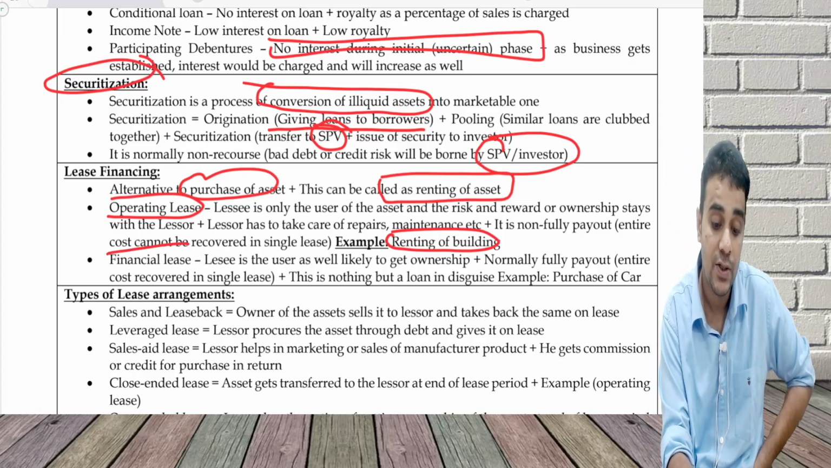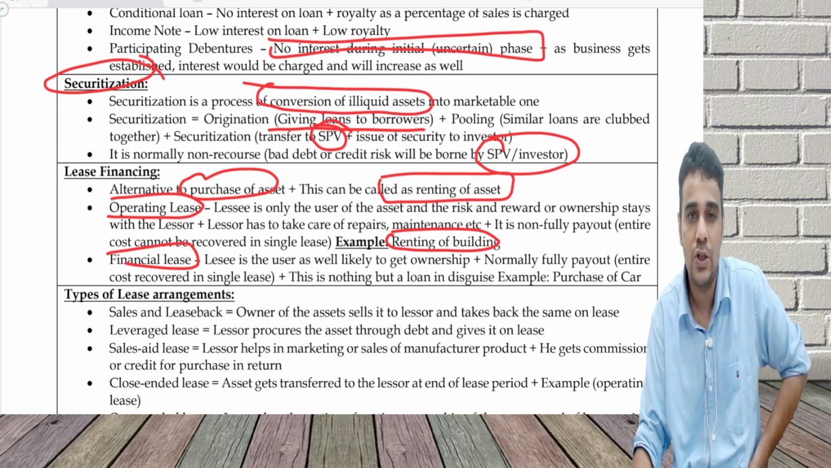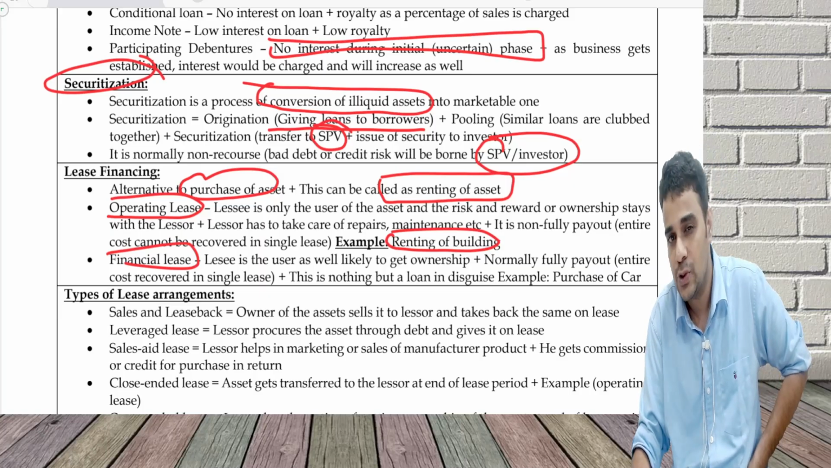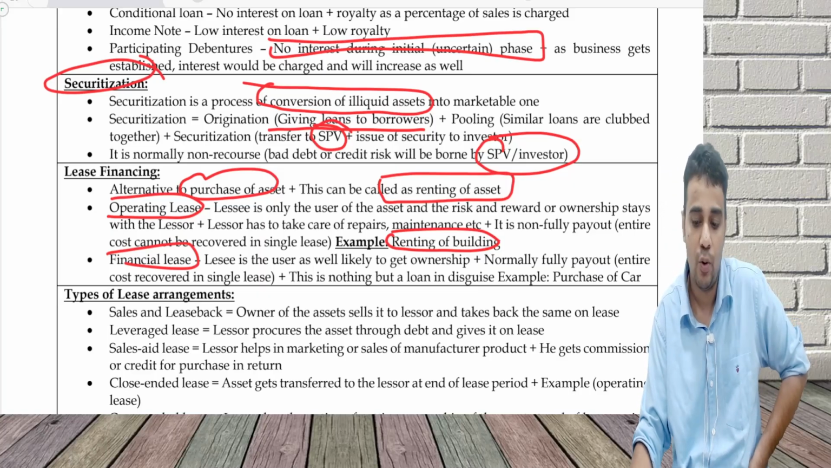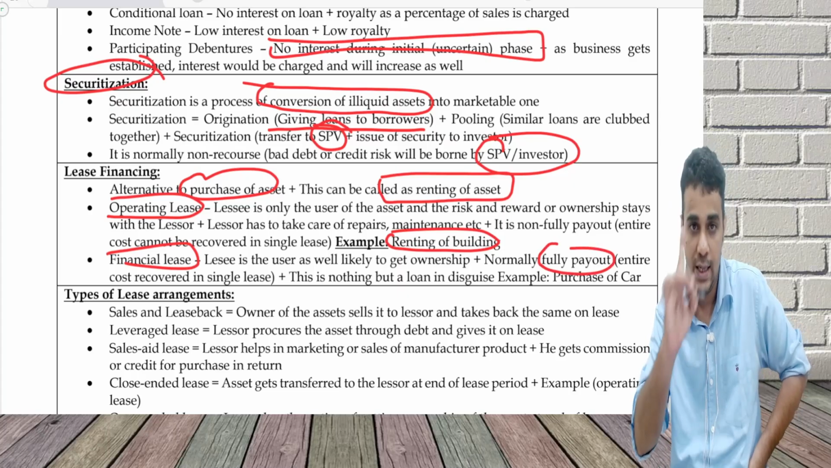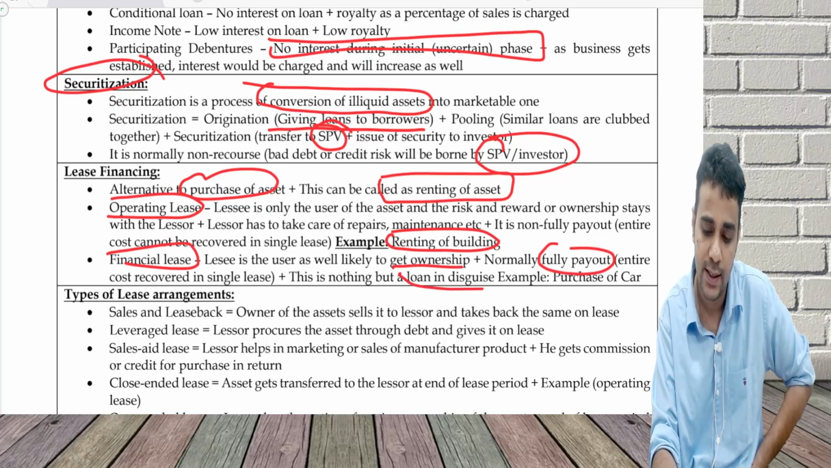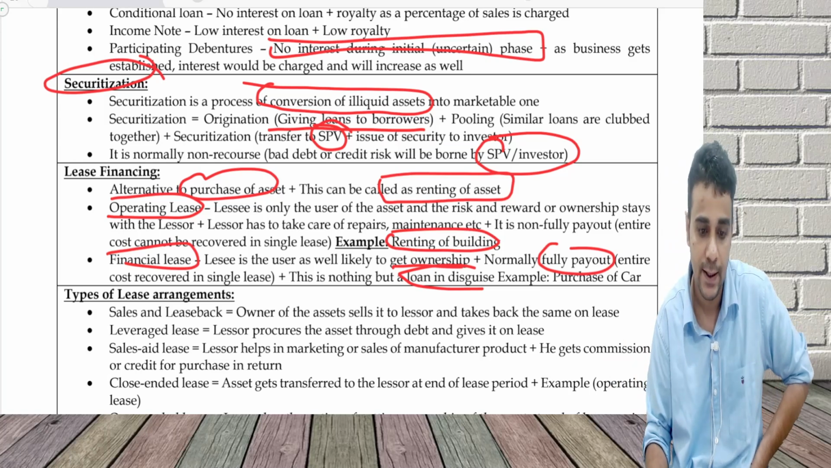The second option is financial lease. The lessee is the user, but is also likely to get ownership. You would have learned about financial lease and operating lease in the accounting standard. In operating lease, I'm only the user of the asset and not going to become the owner; the risk and reward continue to be with the owner. Here, I'm the user, but likely to get ownership if I pay all the payments on time. Finally, I'll become the owner. Normally it is fully payout, which means in one lease the entire money will be recovered by the lessor. It is nothing but a loan in disguise. For example, when you purchase a car, you can enter into a financial lease arrangement.